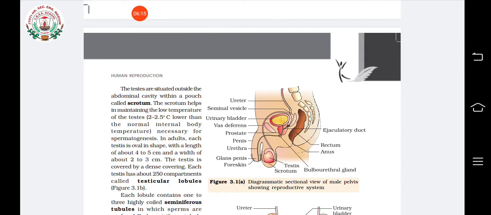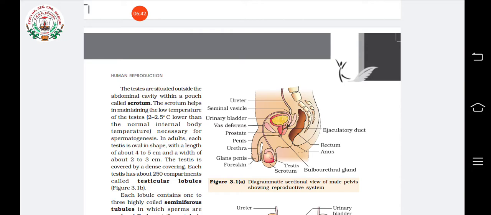If it were inside the body, what would have happened? Sperm formation will not take place, because for the formation of sperm, a temperature 2 to 2.5 degrees Celsius lower than normal is needed. So the scrotum can adjust the testis position by shrinking or by expanding. Understood?